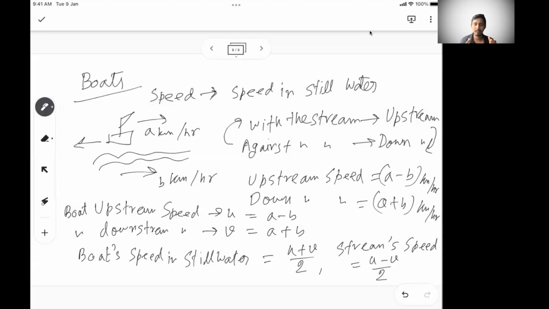Just a tweak: they might tell you upstream and downstream speed instead of telling you the individual speeds, and ask you to find out the individual speeds. So you can directly add upstream plus downstream and divide by 2 to get the speed of the boat in still water, and subtract and divide by 2 if you want to know the speed of the stream. So that's about boats.